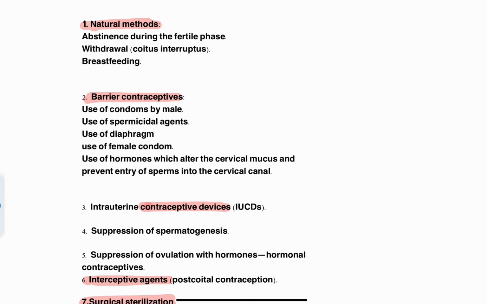So basically barrier contraception is a shield which is going to prevent fertilization. So use of male condom, female condom: all these condoms are going to prevent the interaction of the sperm and the ovum. Once the sperm and ovum do not interact, then definitely no fertilization is going to happen. Is that clear? The most important thing here is that all these barrier contraceptions are coitus dependent, right? It is coitus dependent.